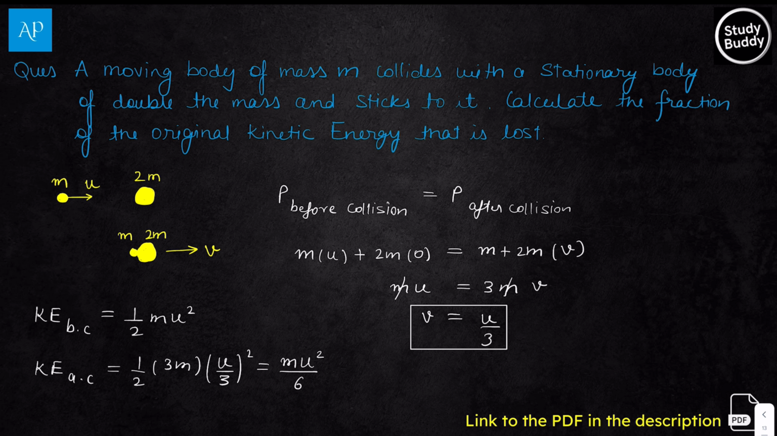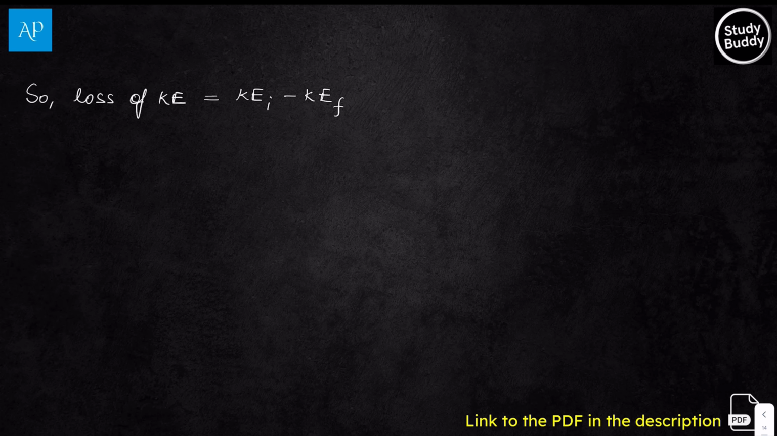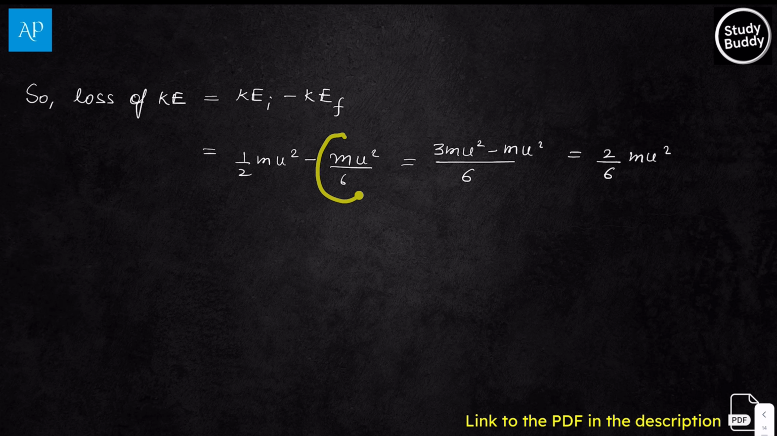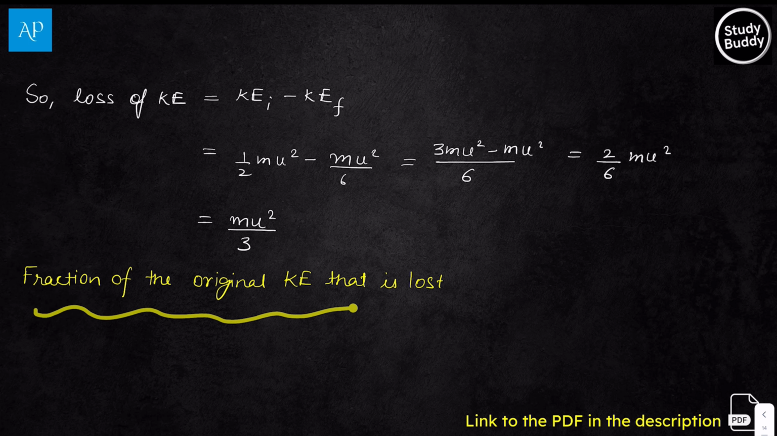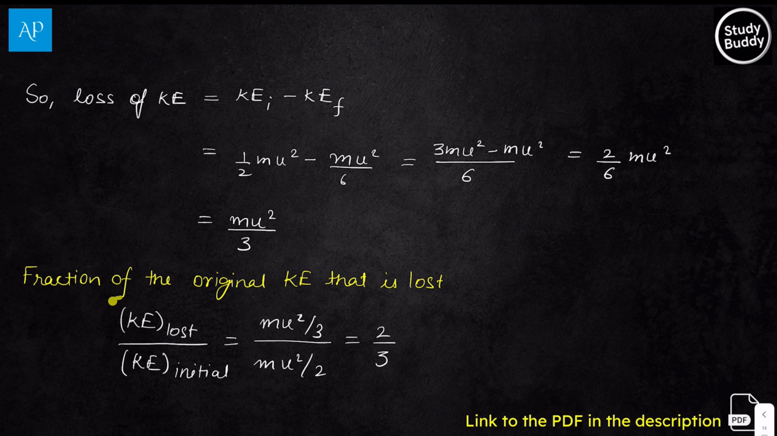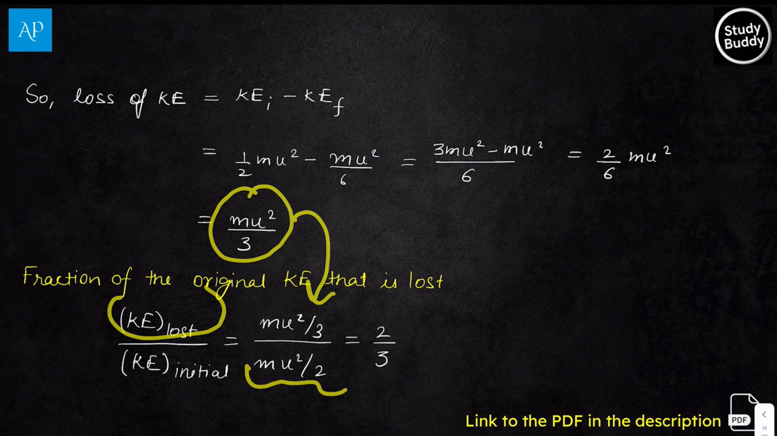As you can see, kinetic energy is reducing after collision. What they were asking in the problem is the fractional loss in kinetic energy. That means we need to take the loss value over the actual value, which gives us the fraction. We can figure out the loss in kinetic energy by taking the difference of the final kinetic energy from the initial one. So you get a difference that's 2 by 6 m u squared. Now the fraction of the original kinetic energy that is lost, the lost kinetic energy over the original one, gives us 2 by 3.